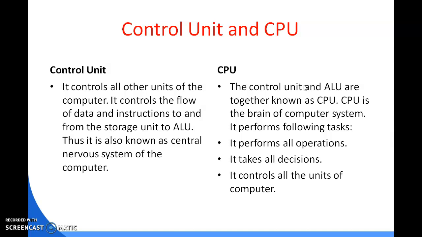Next is your CPU or central processing unit. The control unit and ALU together are known as the CPU or processor unit. Sometimes it is also known as the brain of the computer system. It performs all operations, takes all decisions, and controls all the units of the computer. That is the processor unit.